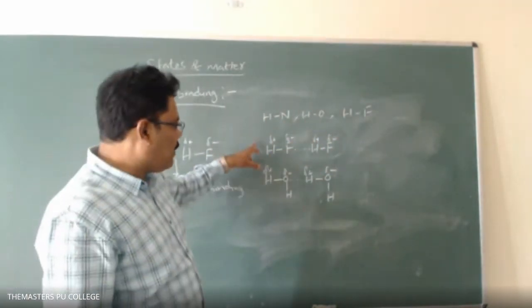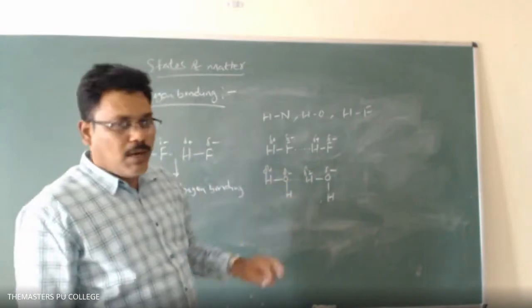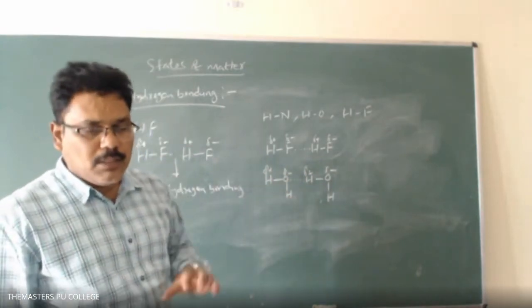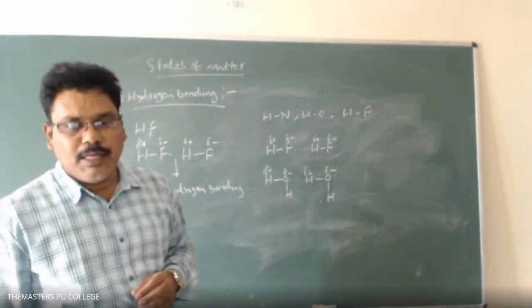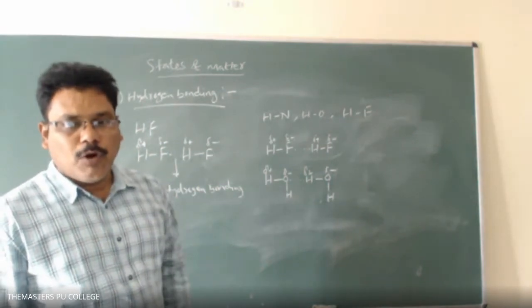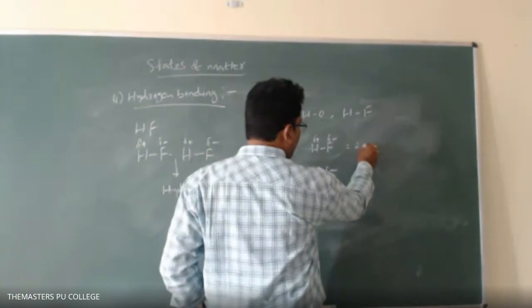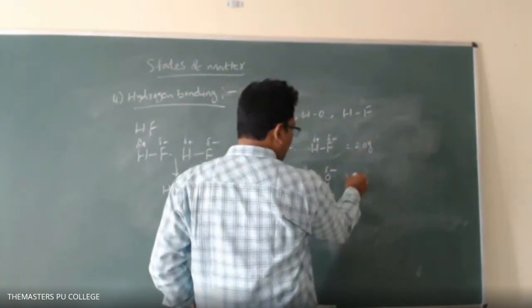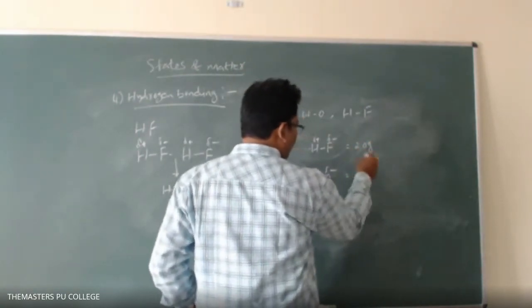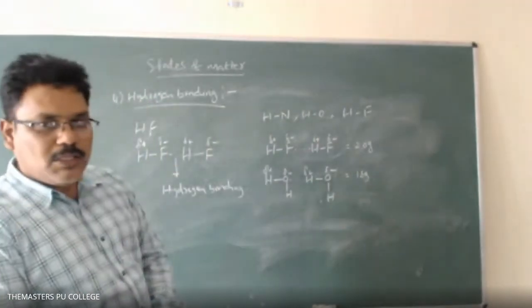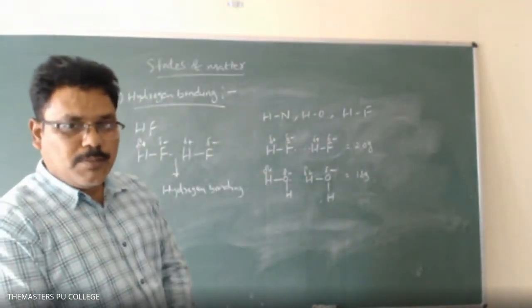For example, take the boiling points of hydrogen fluoride and water. Generally the boiling point depends upon molecular mass. The molecular mass of hydrogen fluoride is 20 grams, but water is 18 grams. So if the molecular mass is more, the boiling point must also be more.